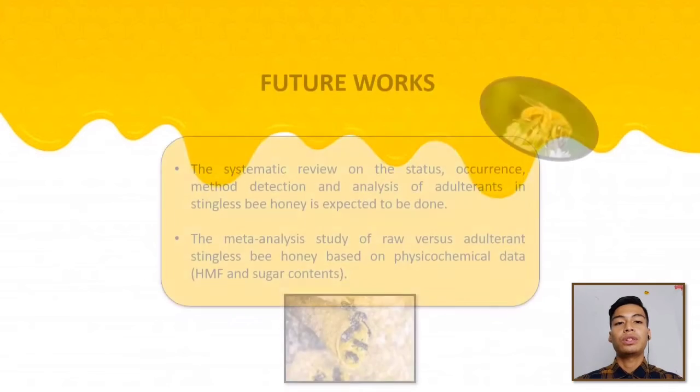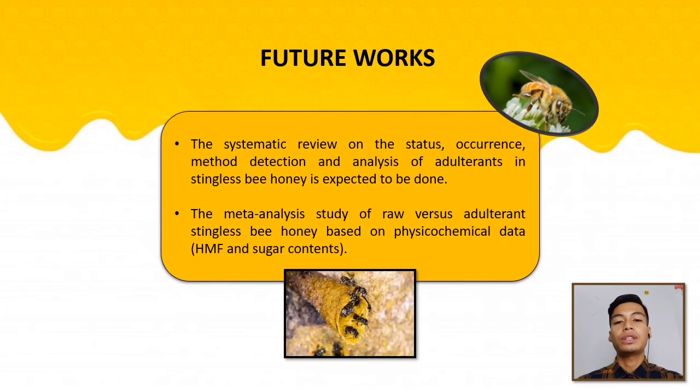For my future works, this systematic review on the status, occurrence, method of detection, and analysis of adulterants in stingless honey is expected to be done. Moreover, this meta-analysis study of raw versus adulterated stingless honey based on physicochemical data such as HMF and sugar contents.